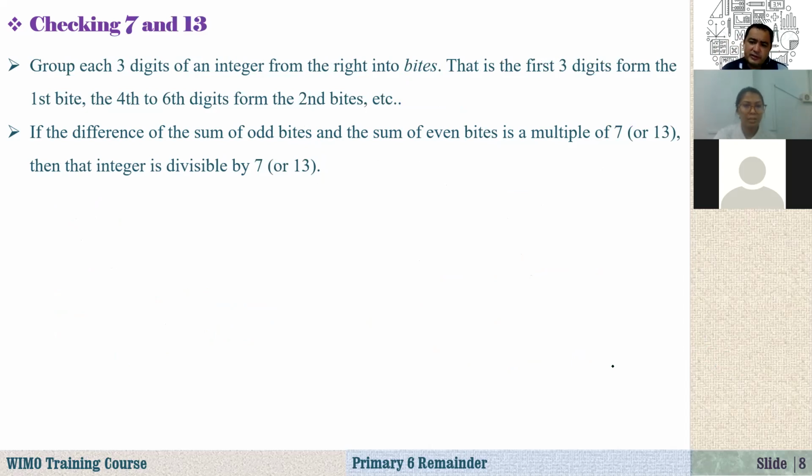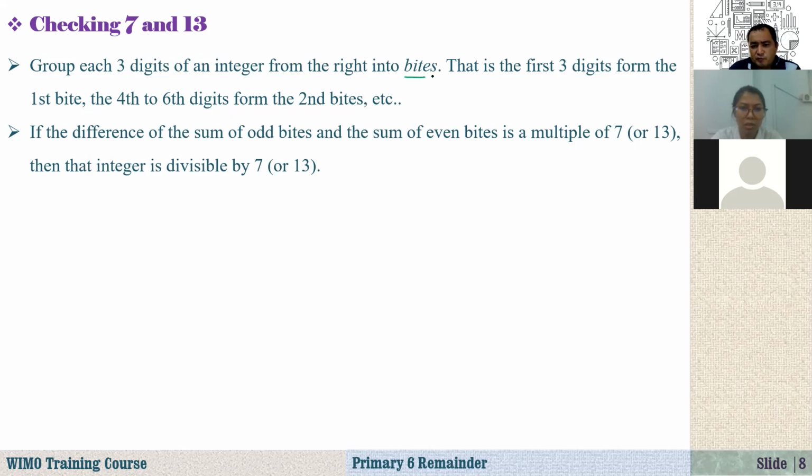How about 7 and 13? If you see this for the first time, it may be a little bit weird, but if you have practiced before, it's just revision for you. How do we check if a big integer, or any integer, is divisible by 7 or 13? We have some different rules, but here we are going to consider only one. Group each three digits of an integer from the right.